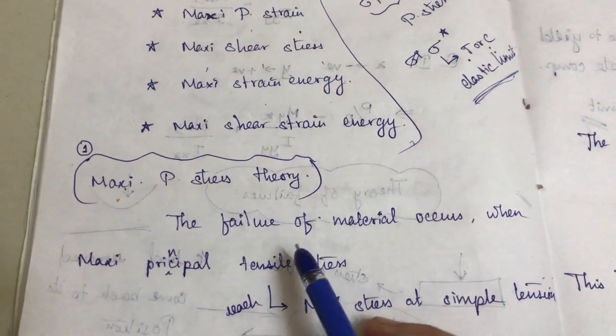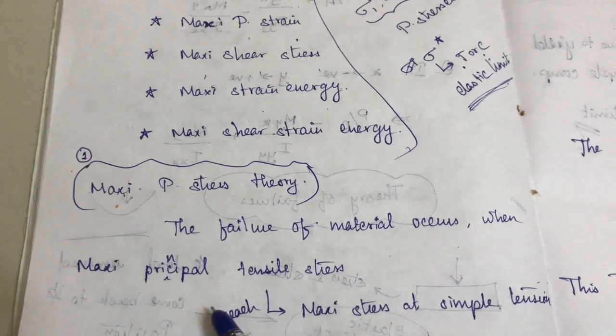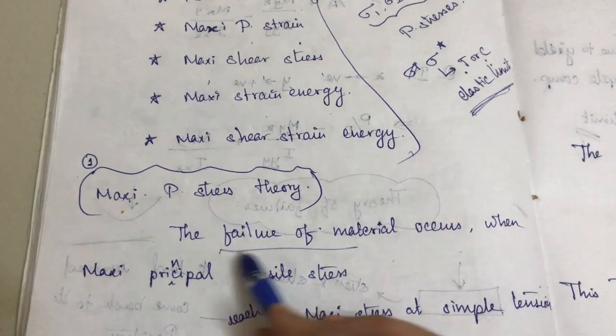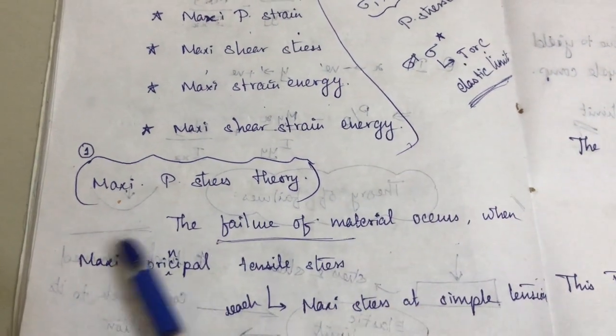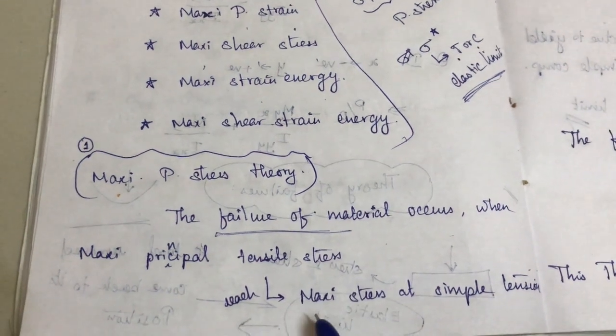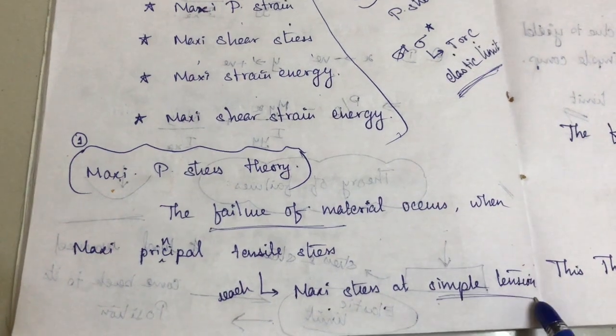Okay, this is a failure of material that occurs when the maximum principal tensile stress reaches the value of maximum stress at simple tension.